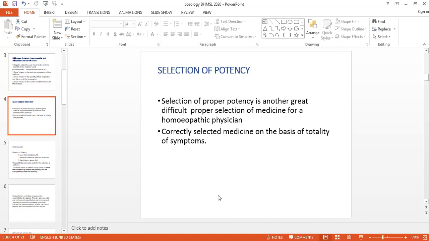So the potency selection is a difficult task, and this is the most important task for the homeopathic physician. But the correctly selected medicine on the basis of totality of the symptoms will give a great result to that physician. It has been shown experimentally that in spite of a correctly selected medicine on the basis of totality of the symptoms, if the potency is wrong, if the potency is not curative, then this will not give the recovery, or this will not give any result to the patient.